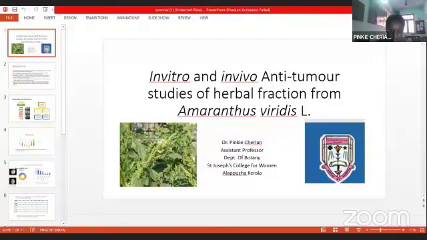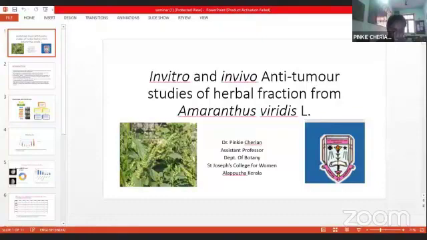With normal mice we compared the heme profile and it showed normal values. This is the mice that has been injected in the hind limb. This is the swollen tumor produced, and this is the condition of the mice. We have seen the reduction of tumor by administering Amaranthus viridis at 500 mg per kilo. After the drug treatment we looked at the mean survival day.